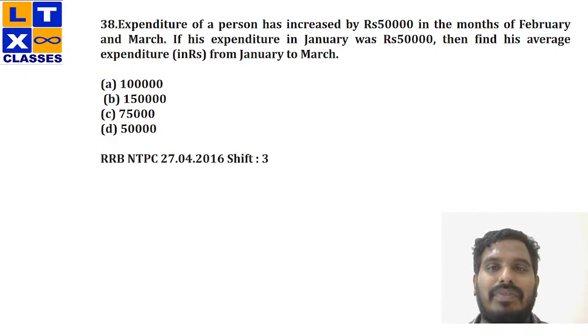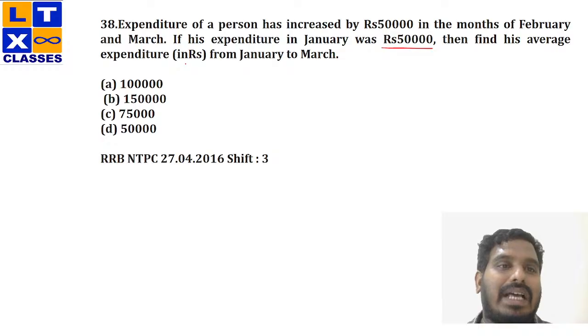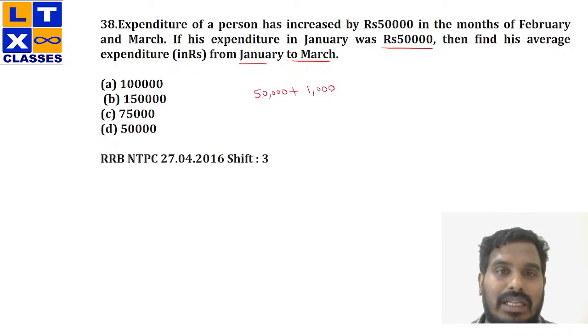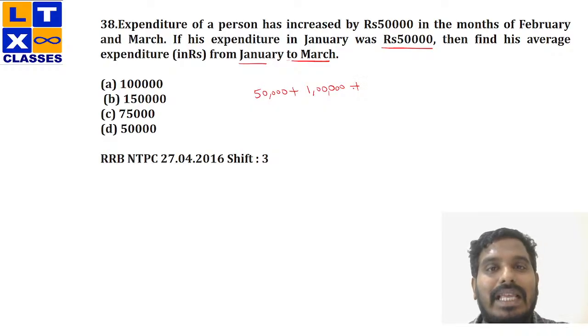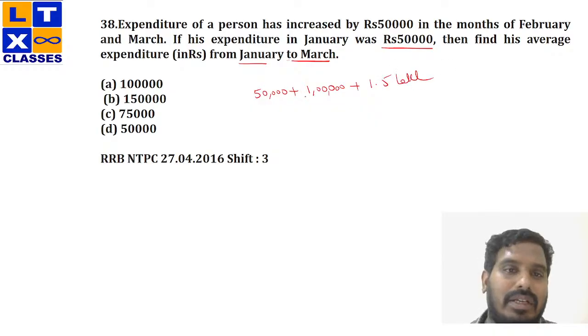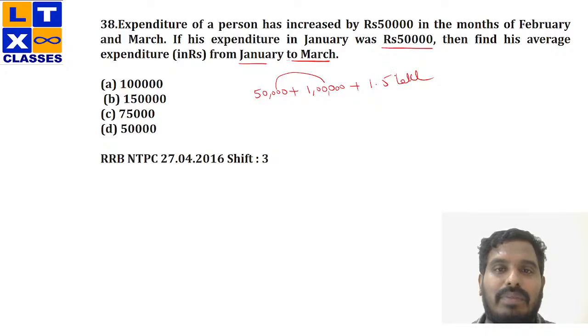Expenditure of a person has increased by 50,000 in the months of February and March. If the expenditure in January was 50,000, then find the average of his expenditure from January to March. Initially, his expenditure was 50,000 in the month of January. So it has been increased in the next month by 50,000, which is 1 lakh, right? Now, it has been increased again by 50,000 in the next consecutive month, that is March. If I'm adding 50,000 to 1 lakh, that would be 1.5 lakh, right? Now, this is 0.5 plus 1 plus 1.5, which would be 3.